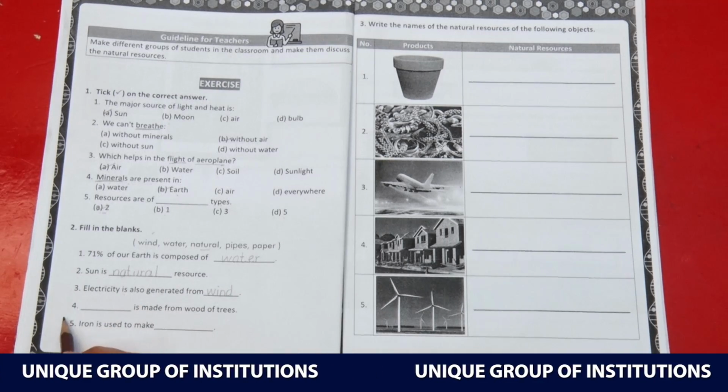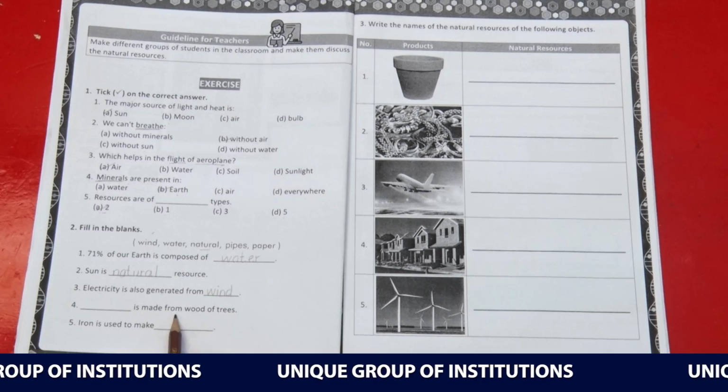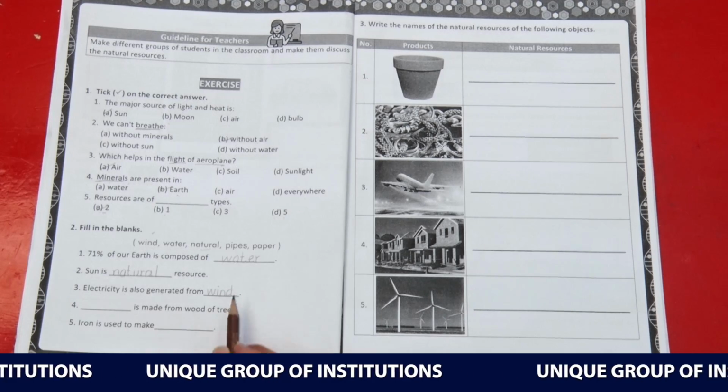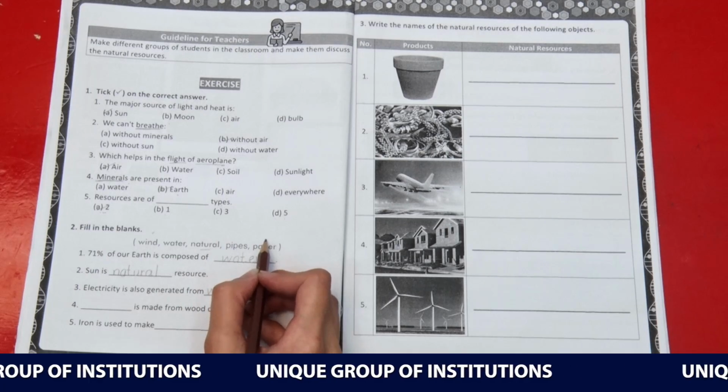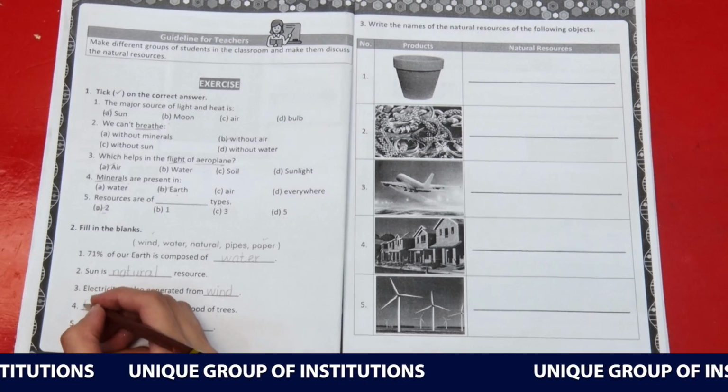Moving on to the 4th one. Dash is made from wood of trees. What is the right option? Here in the word bank, the right option is paper. We will write paper here.